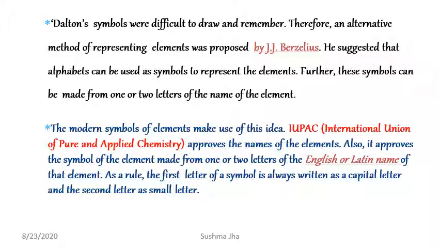This representation proposed by J.J. Berzelius was taken up by IUPAC, the International Union of Pure and Applied Chemistry, which approves the names of the elements. It also approved that the symbol of an element be made from two letters of either the English or Latin name of the element. As a rule, the first letter is written in capital and the second letter is written in small.